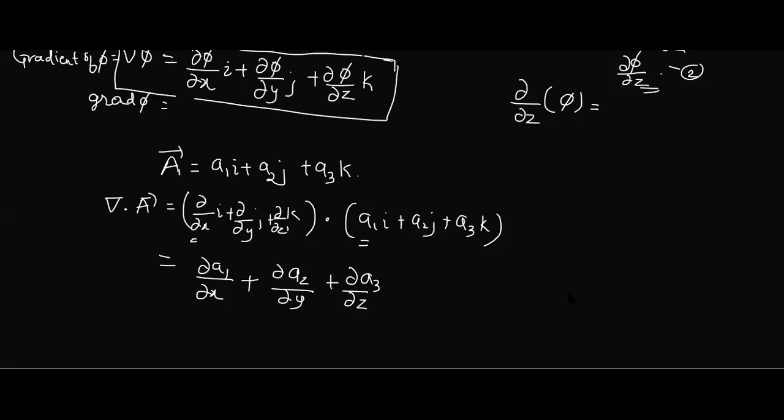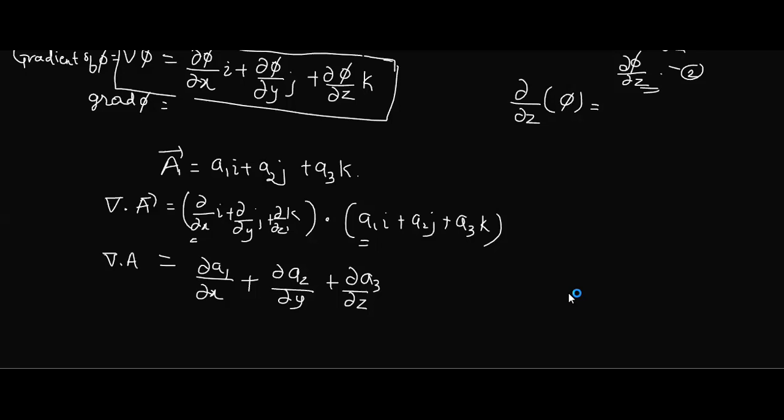It's a simple dot product. The only thing is that the ijk coefficients of del are differential operators, and A1, A2, A3 are functions of x, y, z. They are not constants. Got it? Now tell me, is this a vector or a scalar?